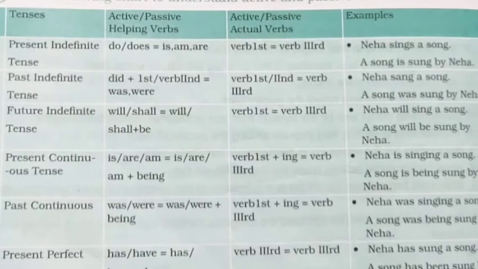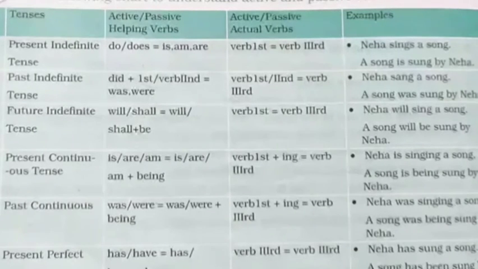Okay. Now present continuous tense, is, am, are will have being with it when we are turning it into passive voice. Okay, is, am, are will have being with it, and the actual verb will have the ing form in the active voice, and when you are turning it into the passive voice it will be the third form of the verb. How? See, Neha is singing a song.